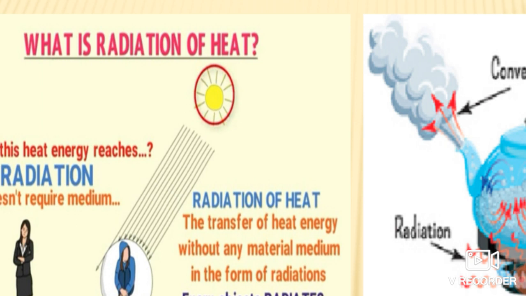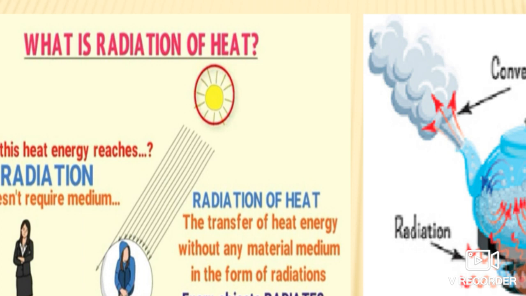Our body also radiates heat, so we can give off heat to the atmosphere and receive heat from the atmosphere by the radiation process. All light rays contain some amount of heat energy.